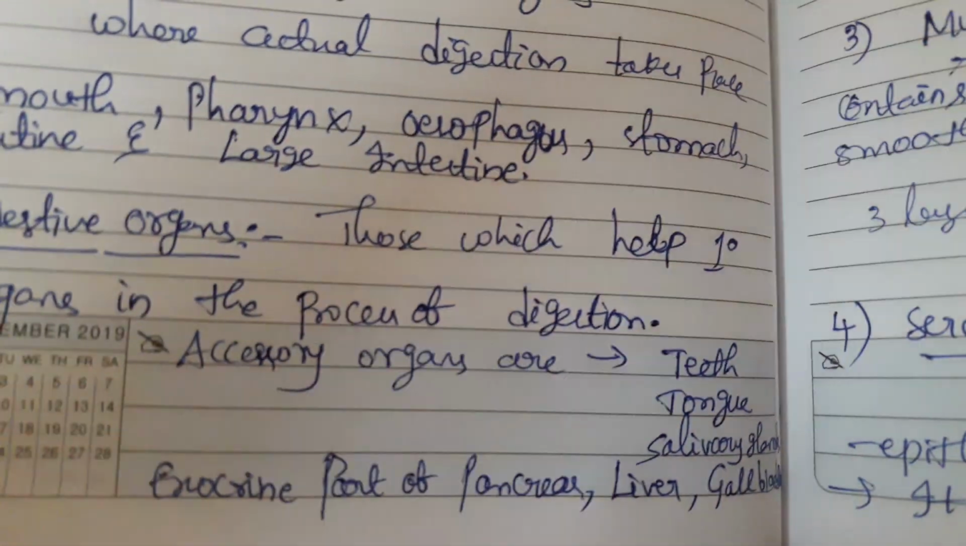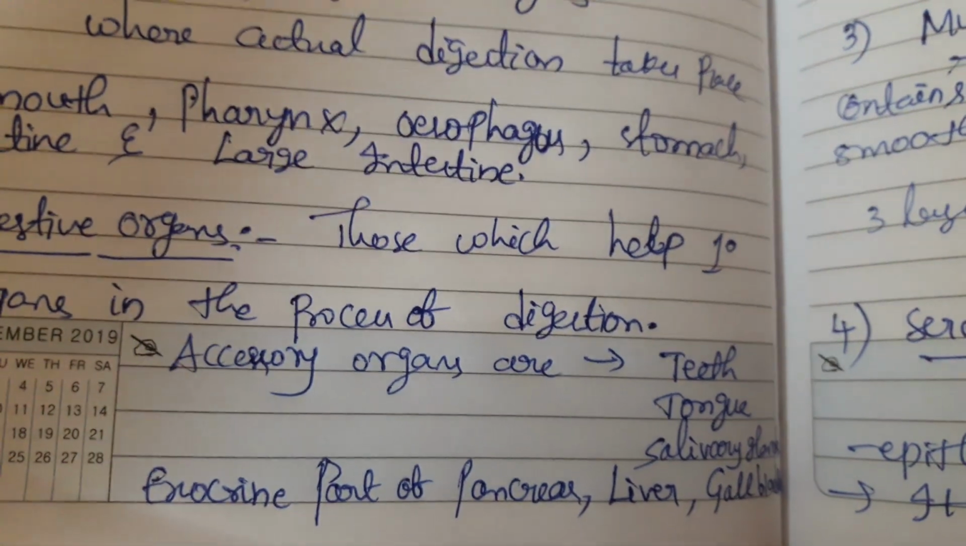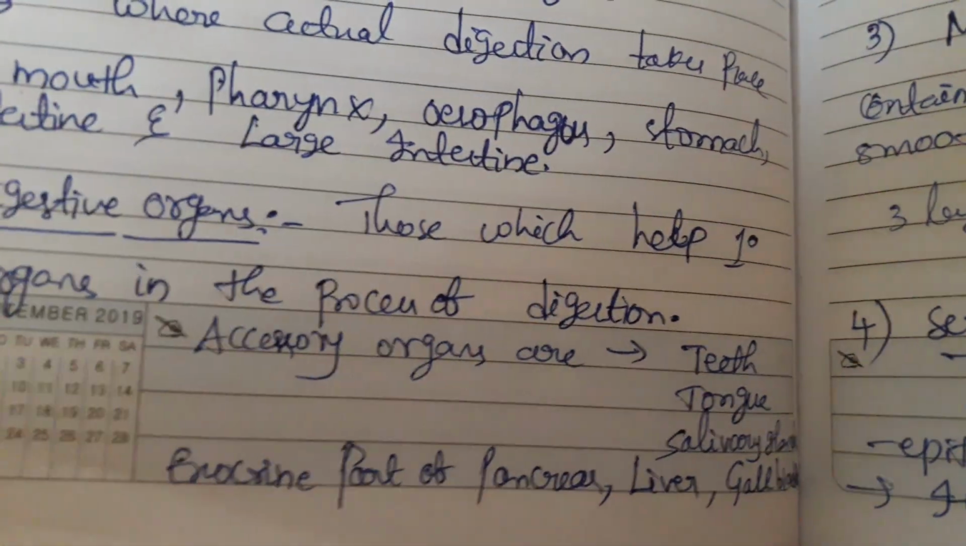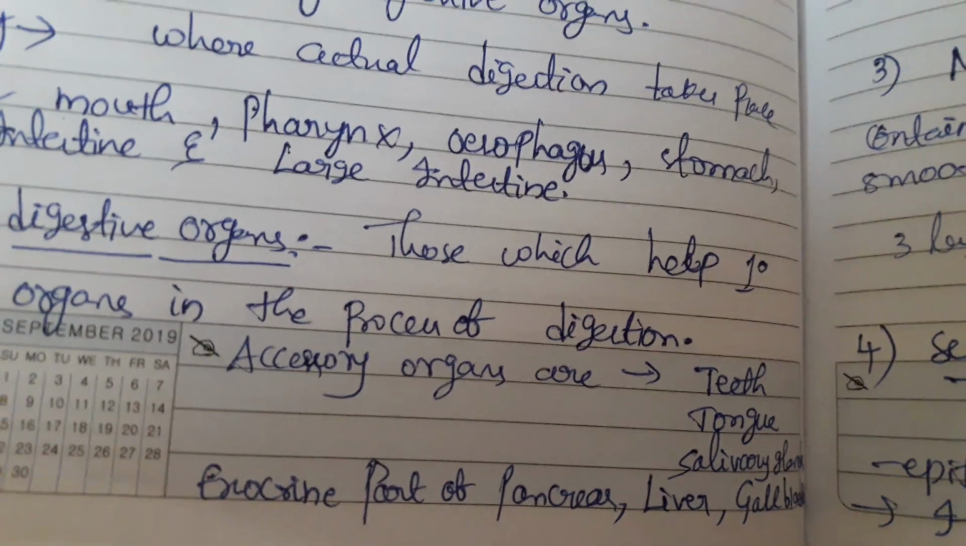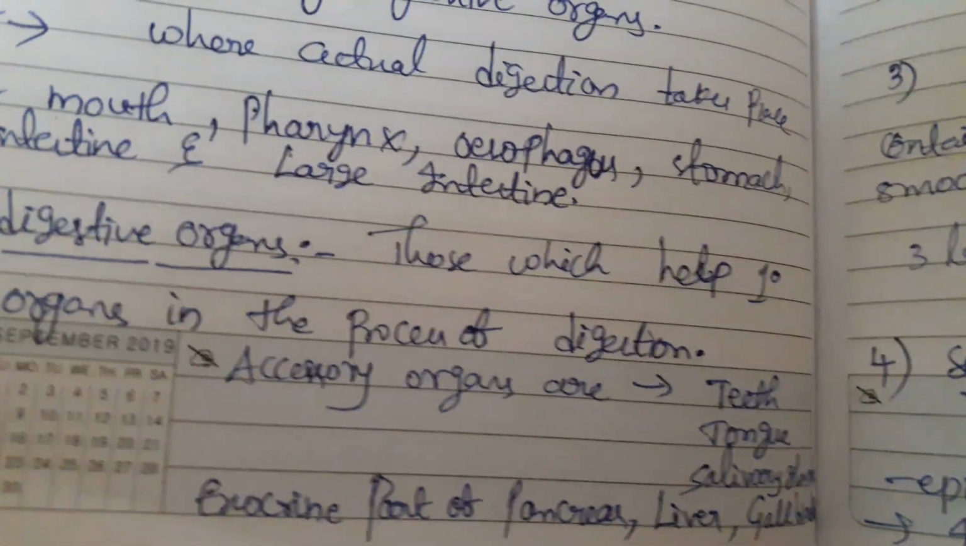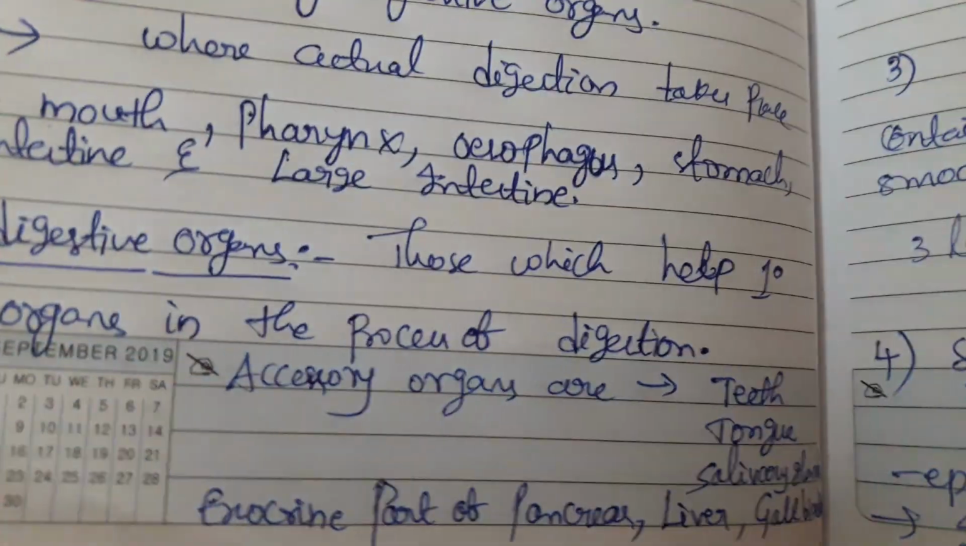In the pancreas, the endocrine part will secrete hormones directly into the blood, but the exocrine part, through the duct, will secrete chemicals or enzymes into the stomach, which are helpful for digestion.